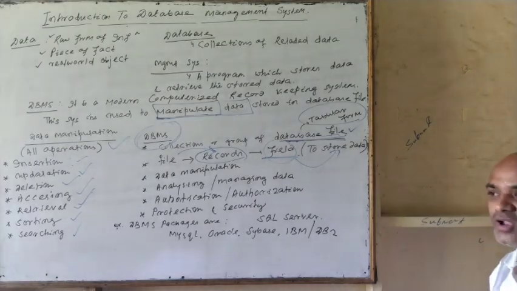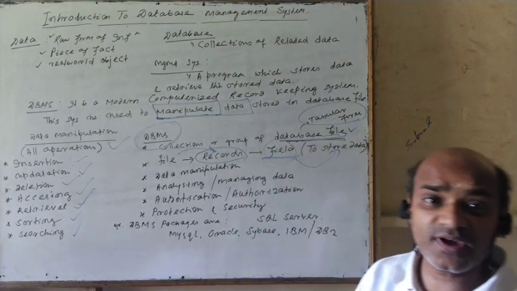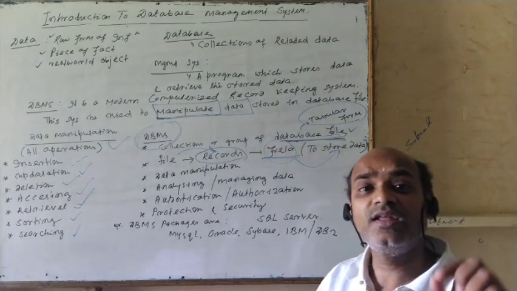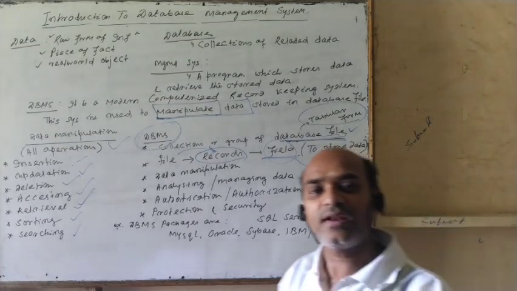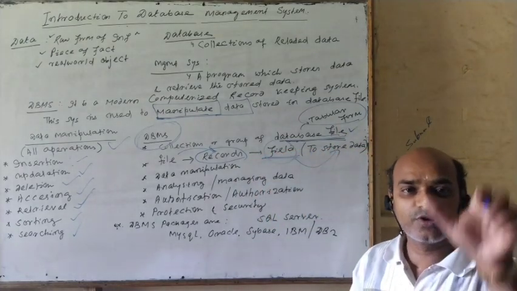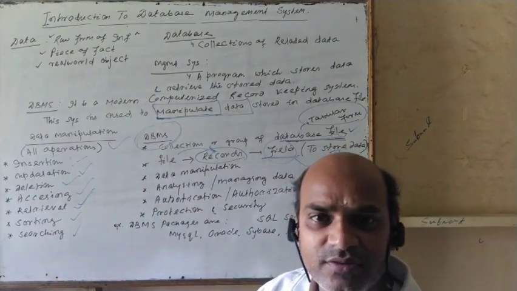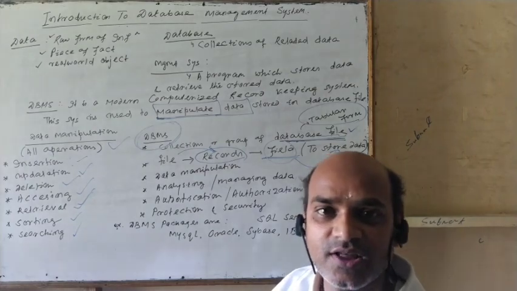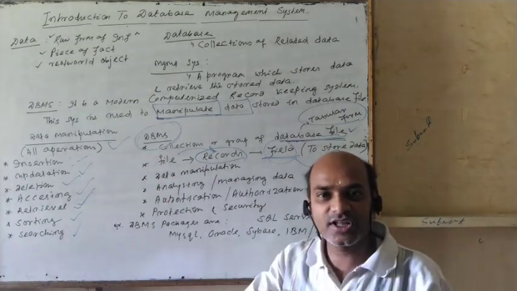For example, take a student database file. The student database file is the collection of student records. These records are again collections of different fields like student roll number, name, course, date of birth, course fee, address, father's name, mother's name.